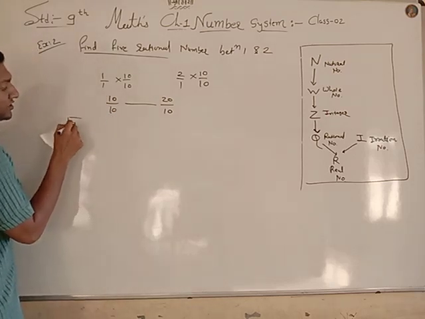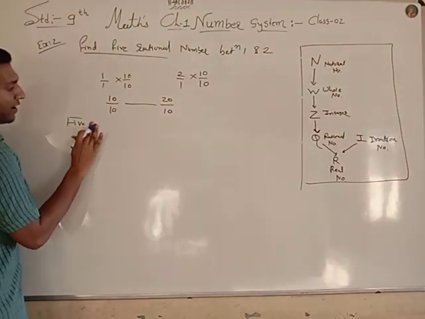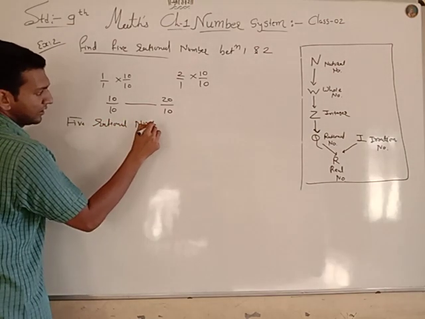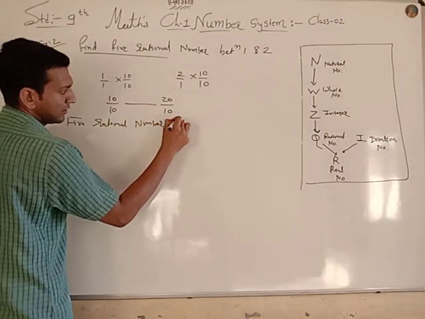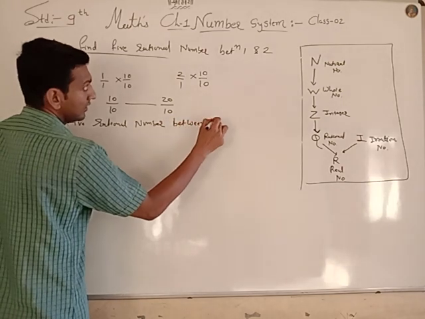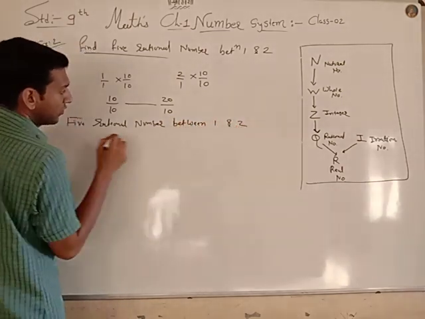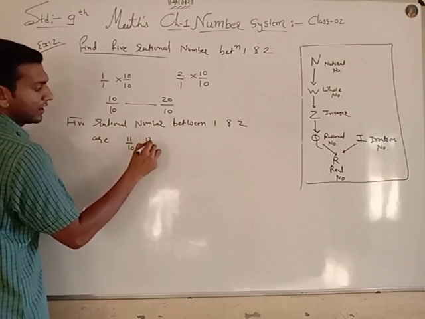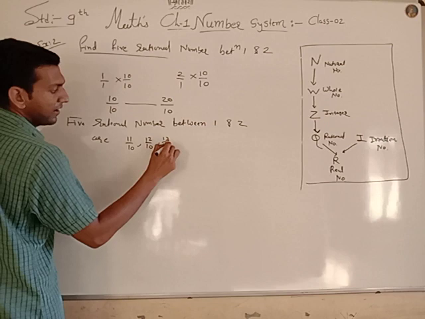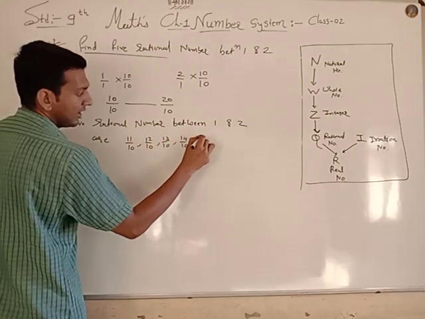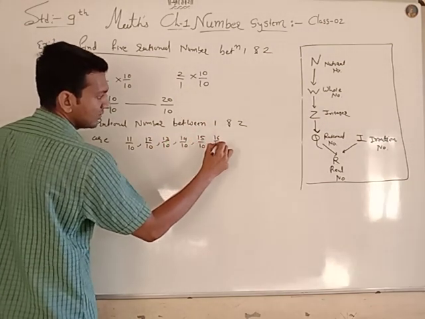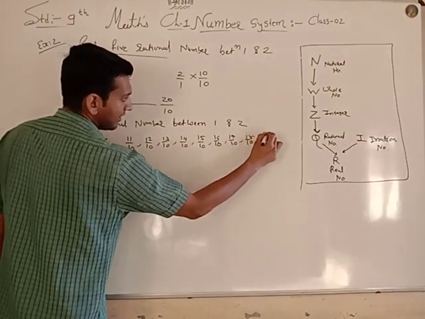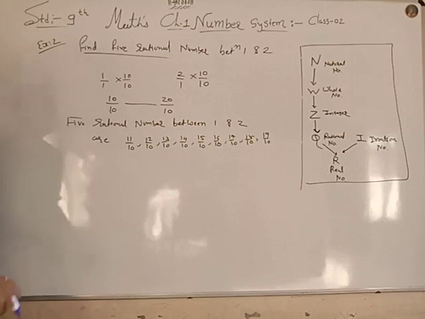So the rational numbers between 1 and 2, you can write 11 by 10, 12 by 10, 13 by 10, 14 by 10, 15 by 10, 16 by 10, 17 by 10, 18 by 10, 19 by 10. There are 9 numbers.